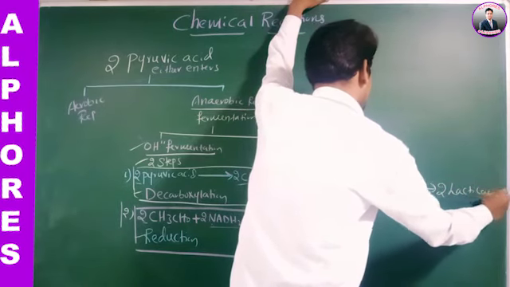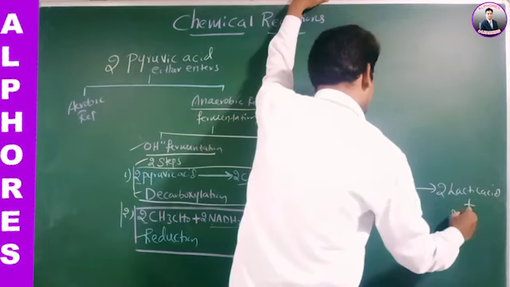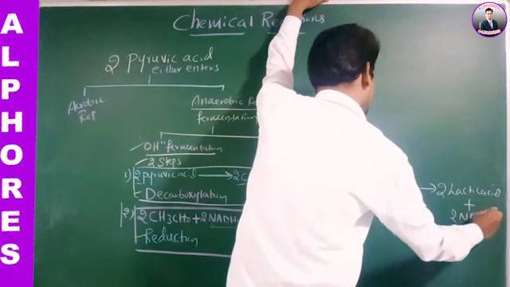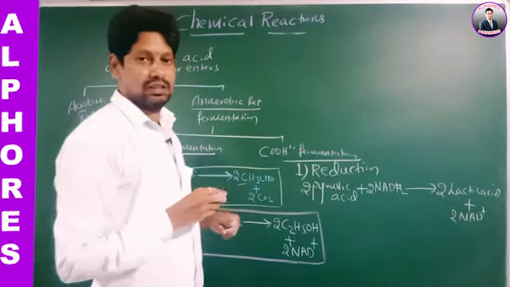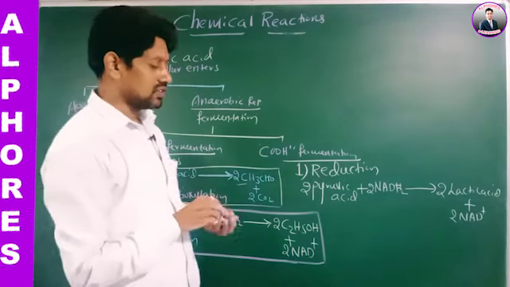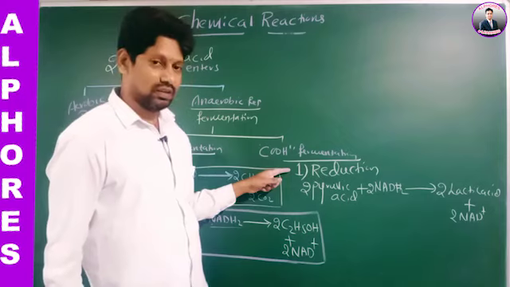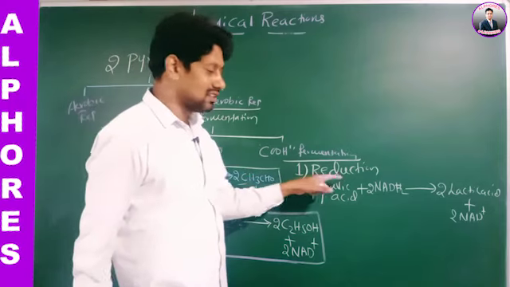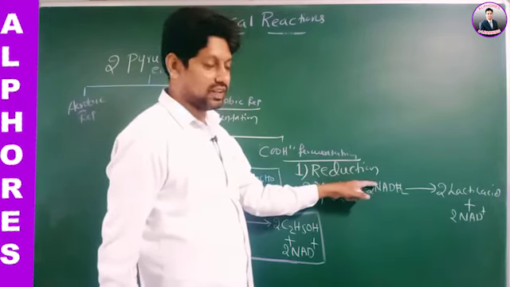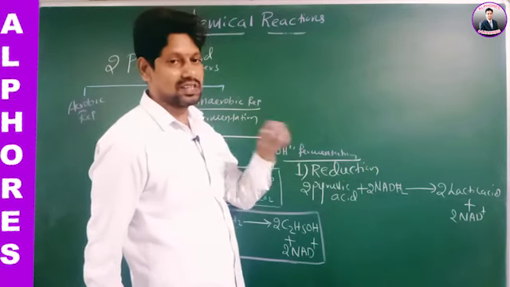Therefore, acid fermentation has only one step, reduction.